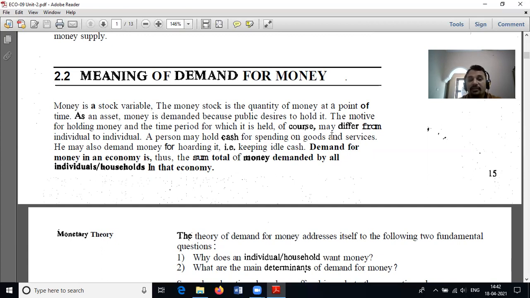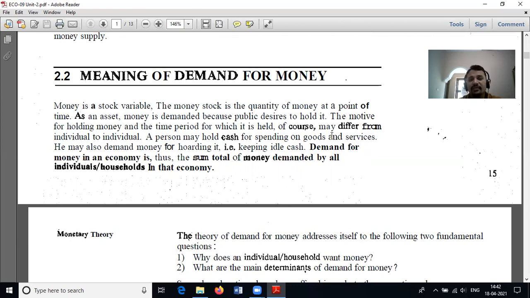Demand for money in an economy is thus the sum total of money demanded by all individuals or households in that economy. In India, we have around 1.3 billion people.